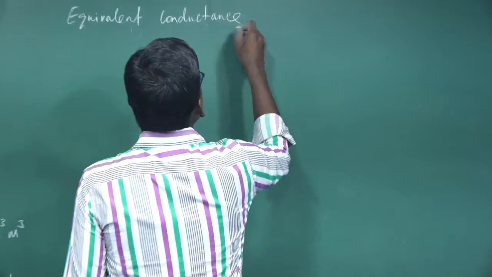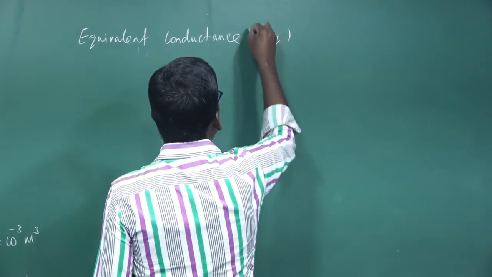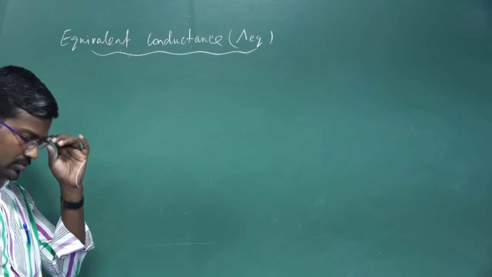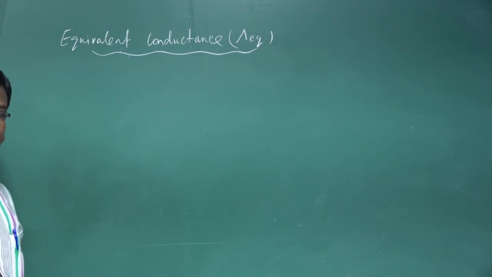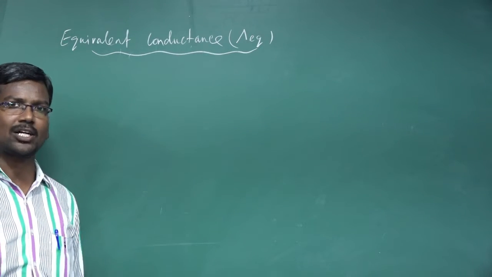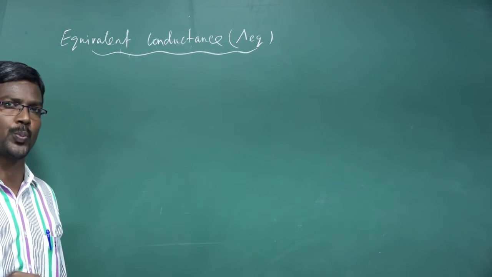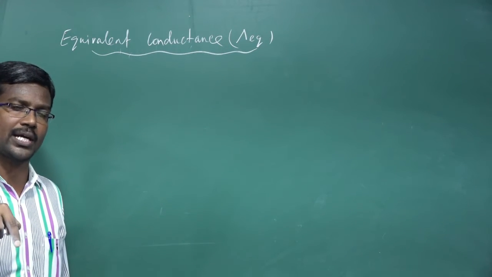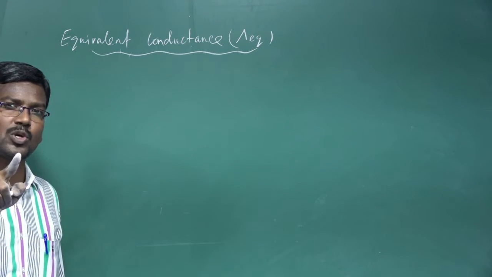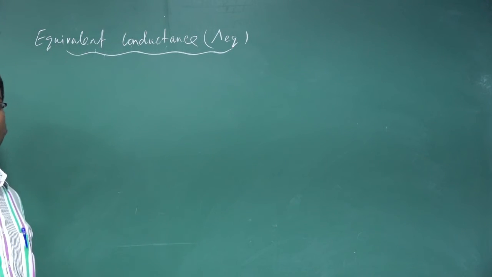Equivalent conductance. The equivalent conductance can be expressed by lambda EQ. Let us consider a conductivity cell which contains 2 metal electrodes dipped in an electrolyte solution. The 2 metal electrodes are separated by 1 meter, with V meter cube of the electrolyte containing 1 gram equivalent. 1 mole of the electrolyte solution means molar conductance. 1 gram equivalent of the electrolyte solution means equivalent conductance.